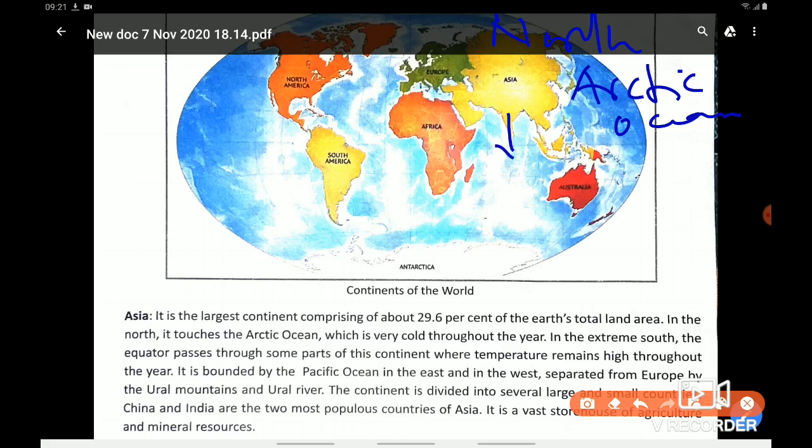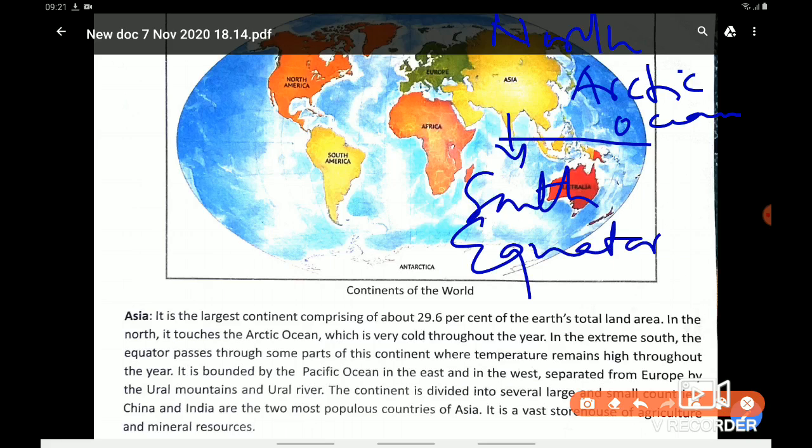In the south is the equator, because the equator is passing through the southern part of the Asian continent, and only 1 or 2 countries just touch the equator line. It is bounded by the Pacific Ocean in the east.